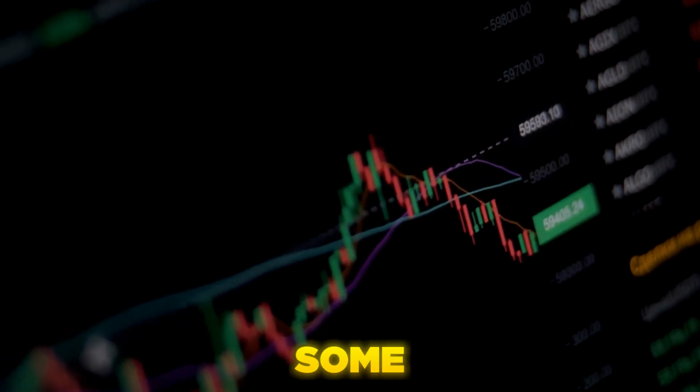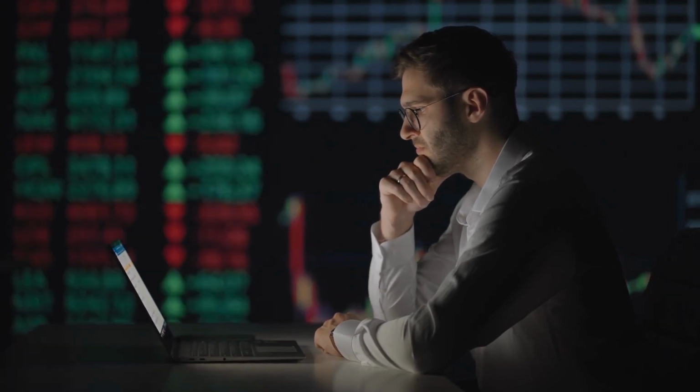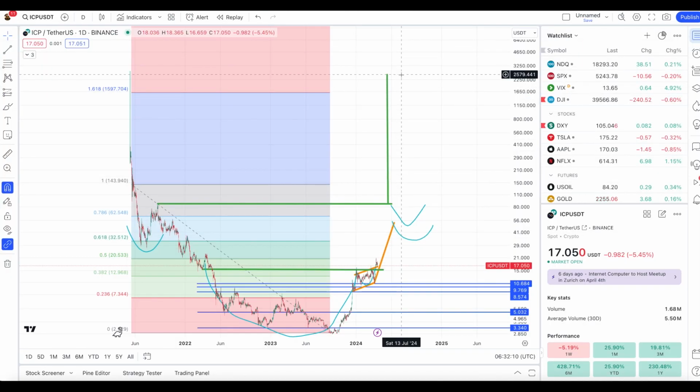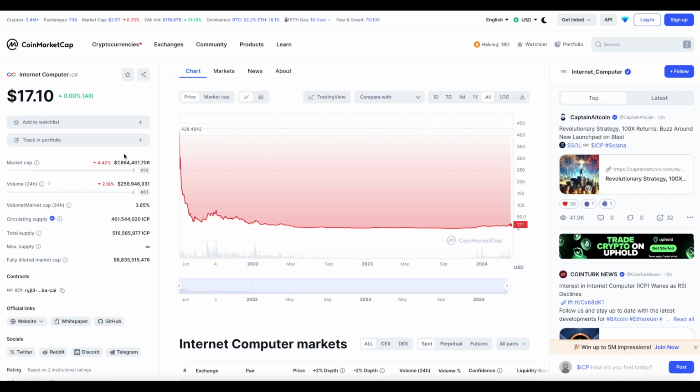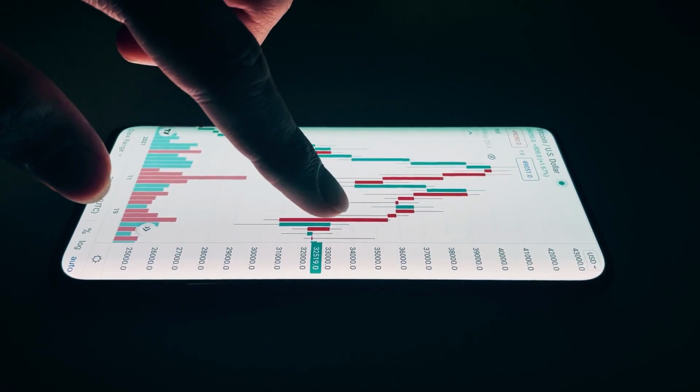The team's working on some good stuff. They're working on the interoperability chains. We showed you all that. But right now, 225.79 divided by 17, that's 151x. So looking at the overall market capitalization, you'd be doing, just round this up to 8 billion times 151. That'd be a $1.2 trillion market capitalization for ICP.